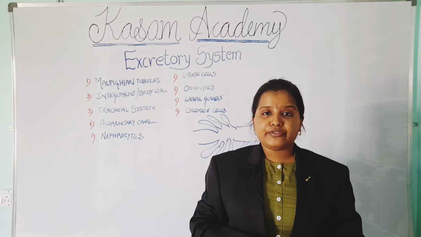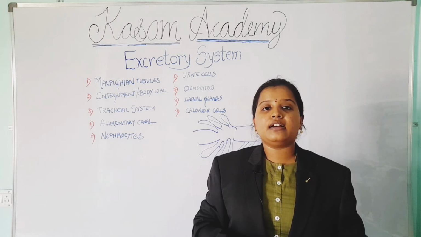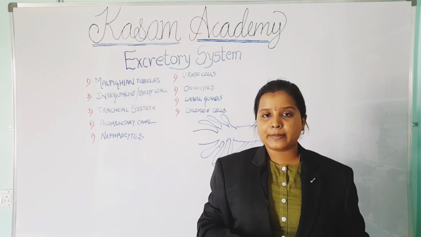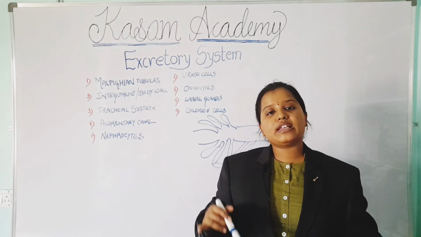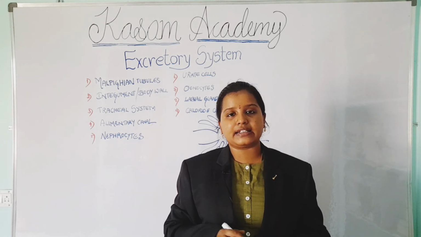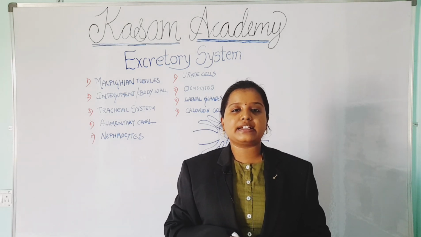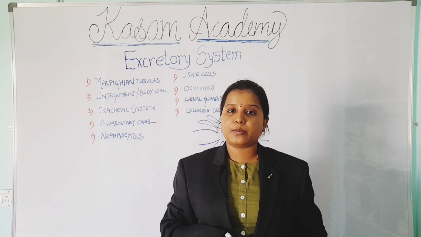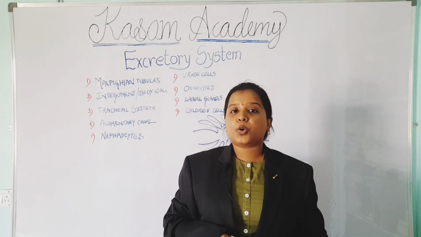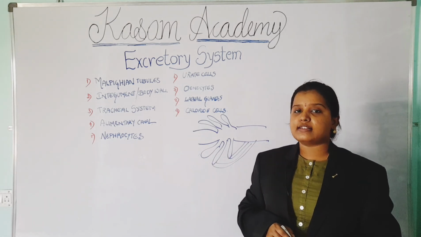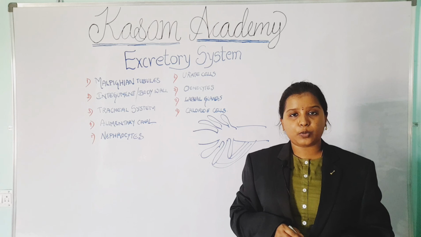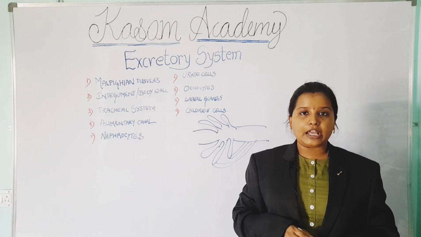If the salts taken into the body of insects from the surroundings are very high, they may be toxic to the insects. So these chloride cells excrete or eliminate the excess amount of salts from the body and maintain ionic balance. So, these are all the different organs helping in excretion of different types of waste material from the body of insects and maintaining ionic balance.